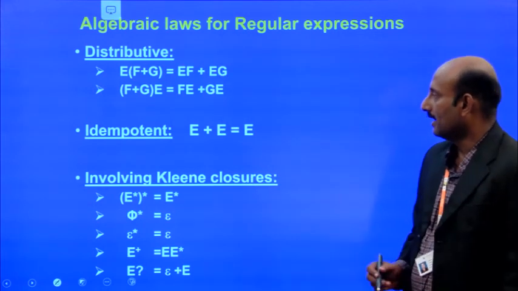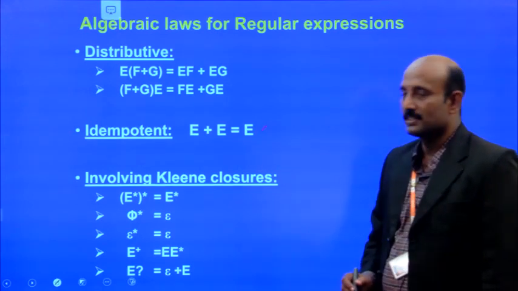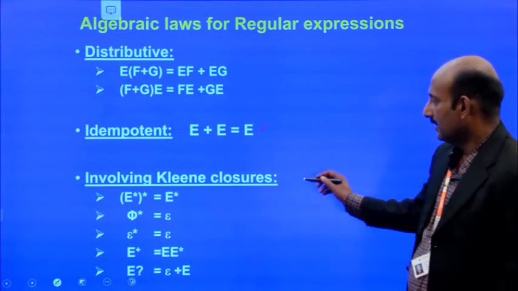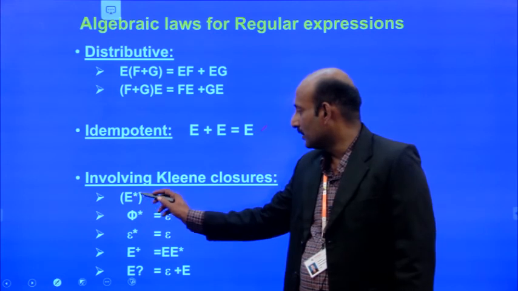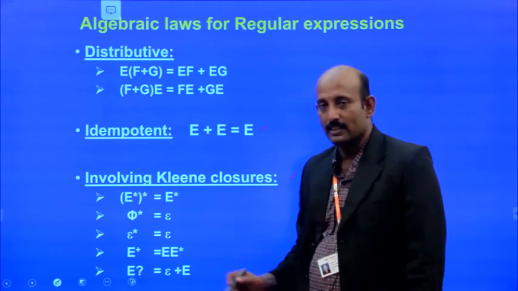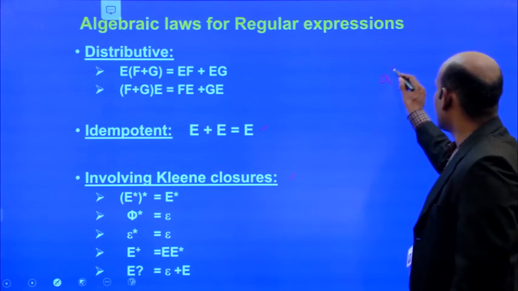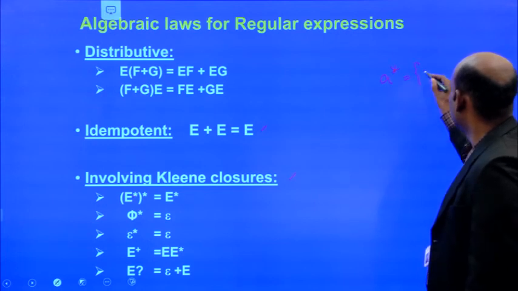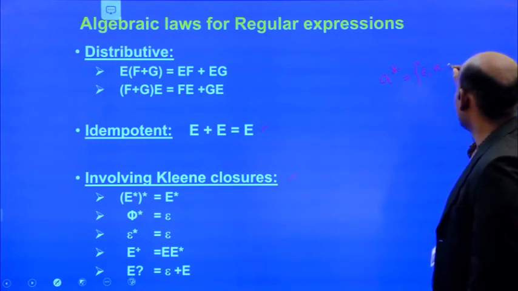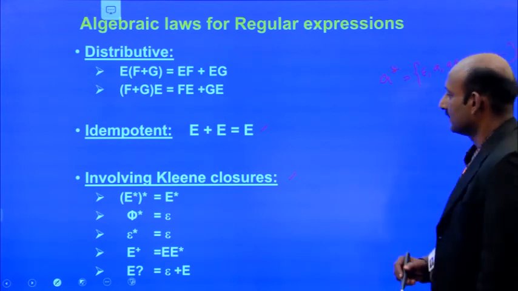Idempotent: E plus E gives only E. Involving the Kleene closures, E star, whole star, equals E star. That means if we have A star, it gives epsilon, A, AA, and so on, an infinite number of times.